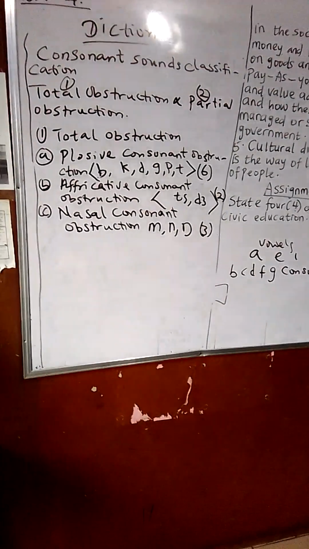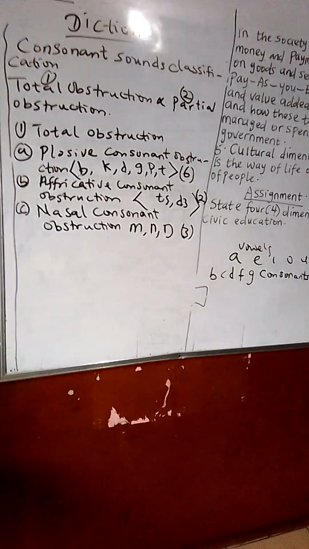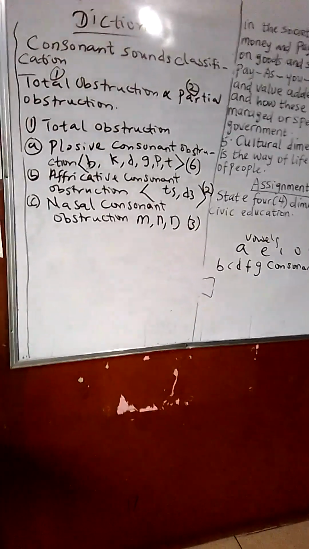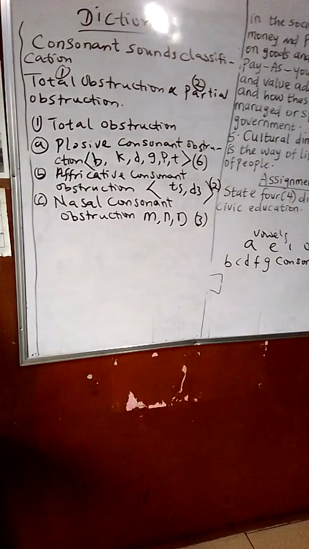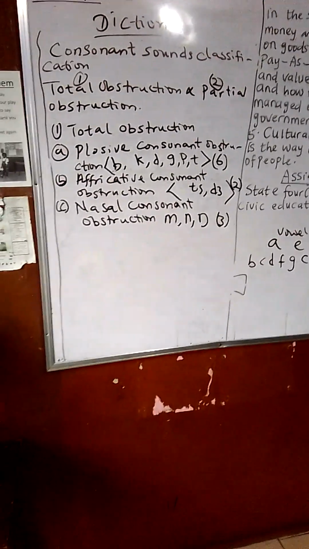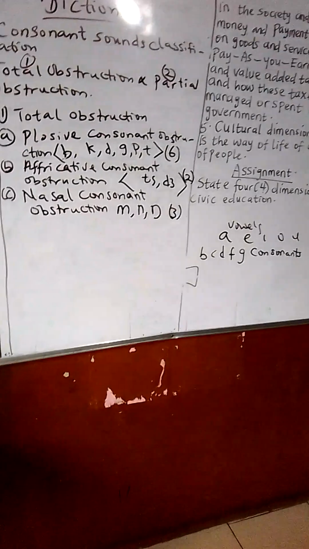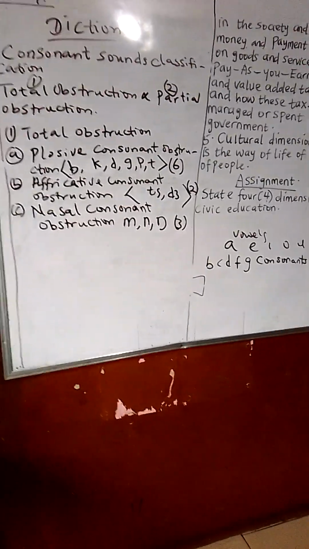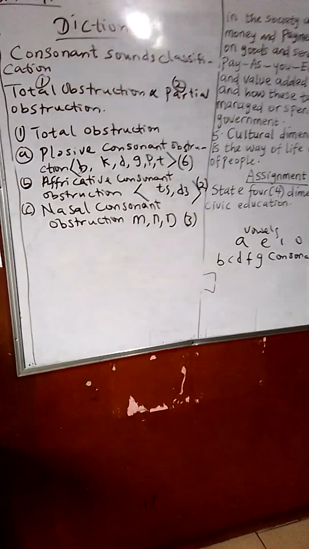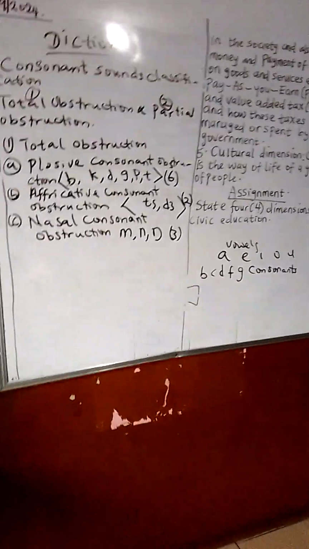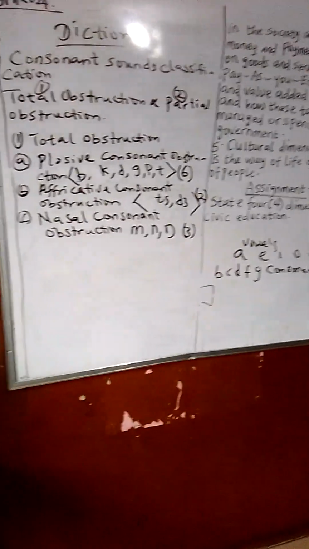So we have the A, which is the plosive consonant obstruction. There are only 6 sounds that normally have this plosive consonant obstruction. When we say total, that is total obstruction in the pronunciation of the particular sound we are picking. So under the plosive consonant obstruction, we have b, k, d, g, p, and t. It's only 6 of it.